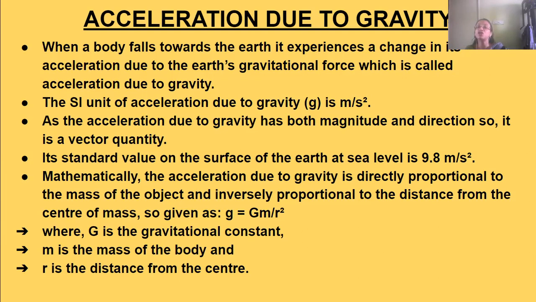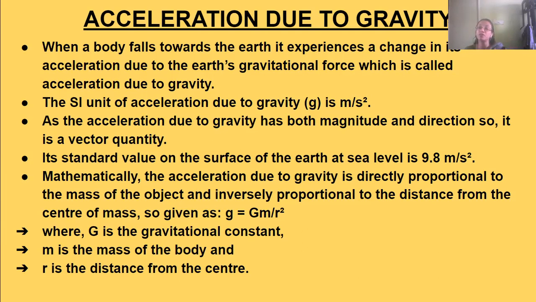Capital G is the gravitational constant, m is the mass of the body, and g is directly proportional to mass and inversely proportional to the square of the distance from the center. So r squared is the distance from the center. If we consider Earth to be a sphere, then the distance from the center to the surface of the Earth is the radius of the Earth, denoted by small r.